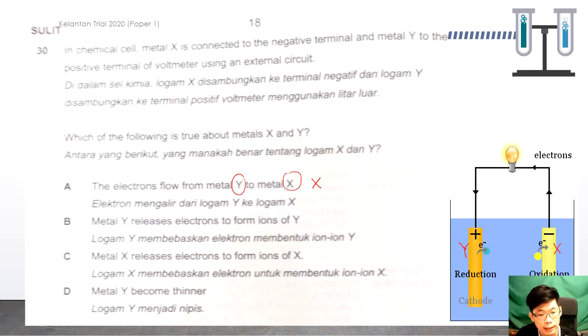Y release electrons to form the Y ions. This one should be gain electrons, so not release electrons. So metal X releases electrons to form the X ions. Okay, so oxidation releases electrons. Correct. C should be the answer. Then metal Y becomes thinner. Should be metal X becomes thinner.